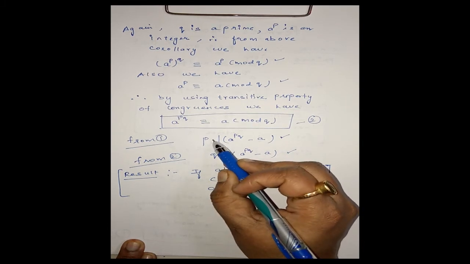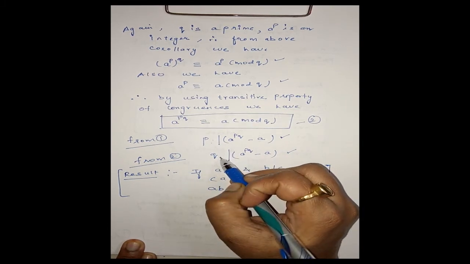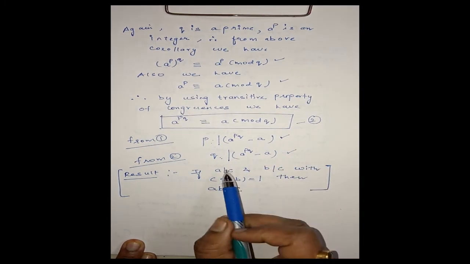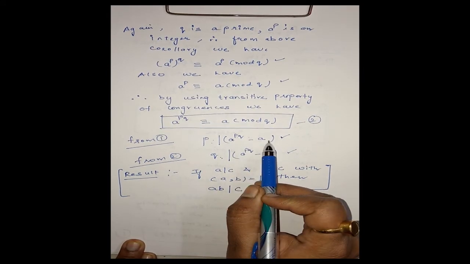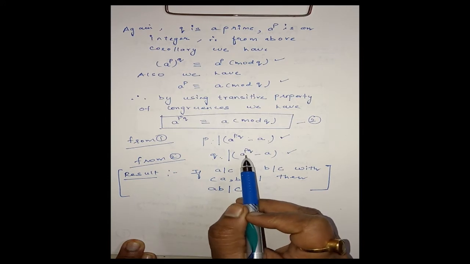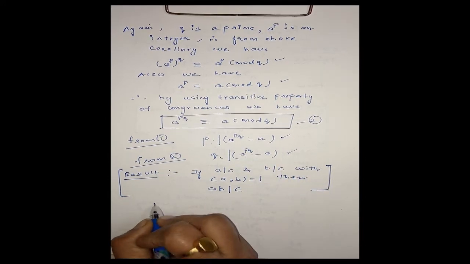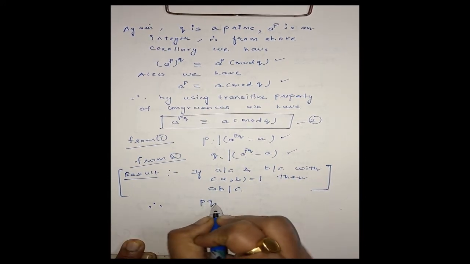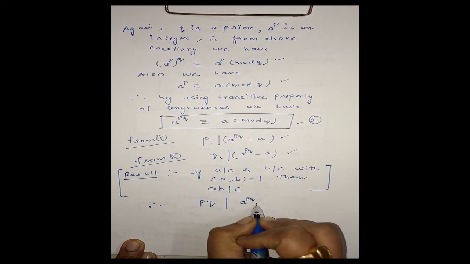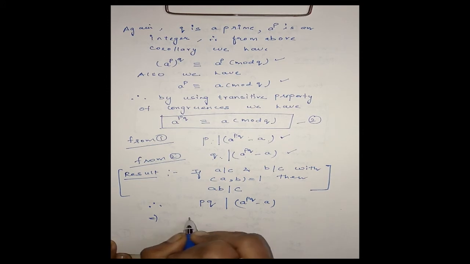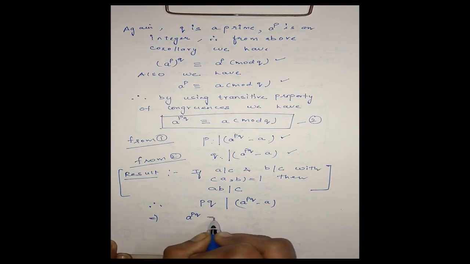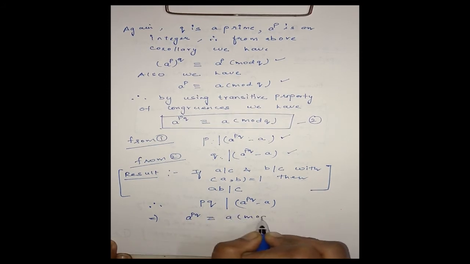That means they are relatively prime, their GCD is 1. Therefore, P into Q will also divide this. And by definition, this implies A power PQ is congruent to A modulo PQ.